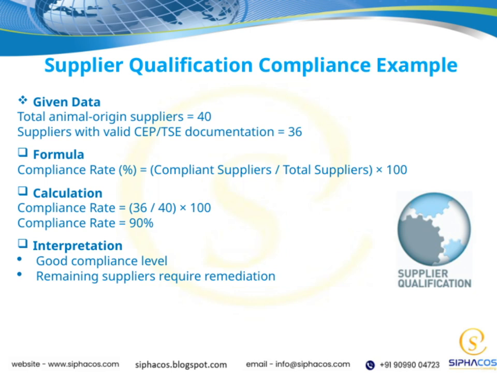To find the compliance rate, we divide compliant suppliers by the total, then multiply by 100. That gives us 90% compliance, a solid result. But it also means a few suppliers still need attention and remediation to meet standards.